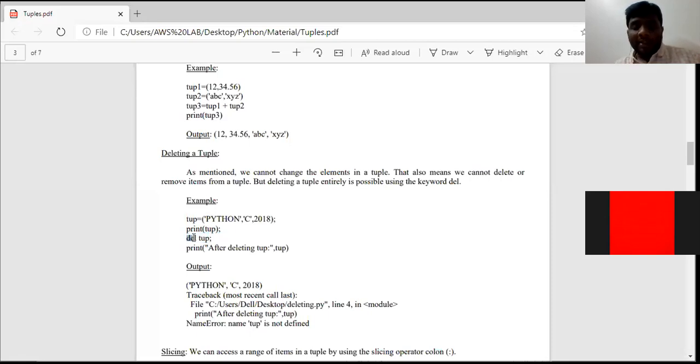So del is a keyword. TUP is nothing but the tuple name. See here, TUP. So print after deleting the tuple, we are going to get an error. Why we are going to get an error is because there is no tuple name called TUP.